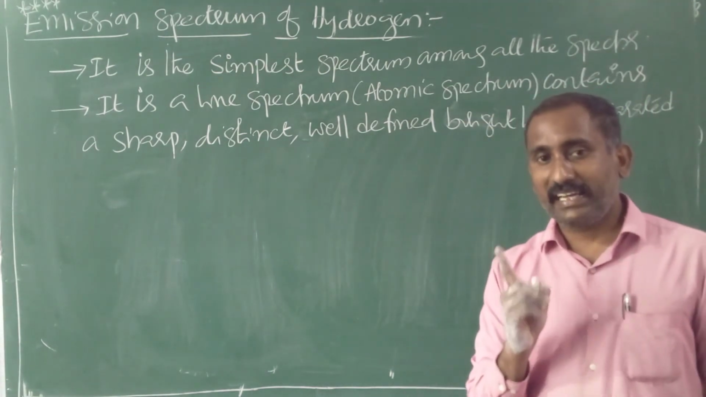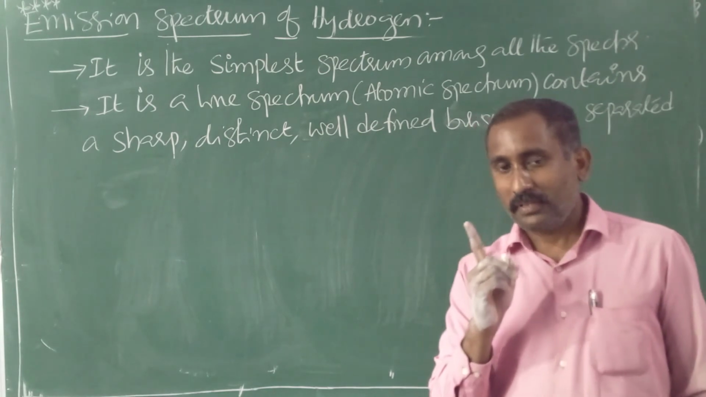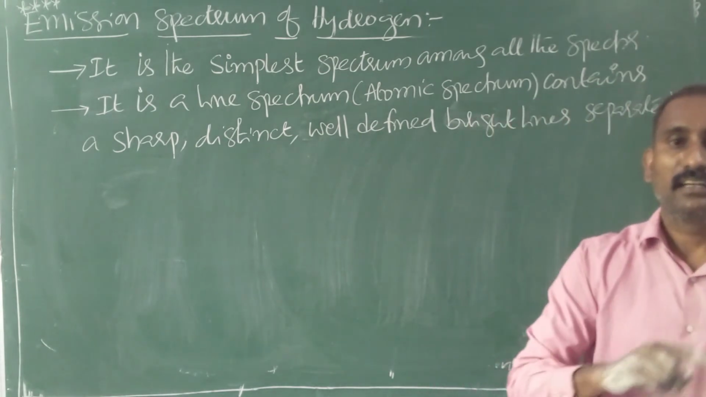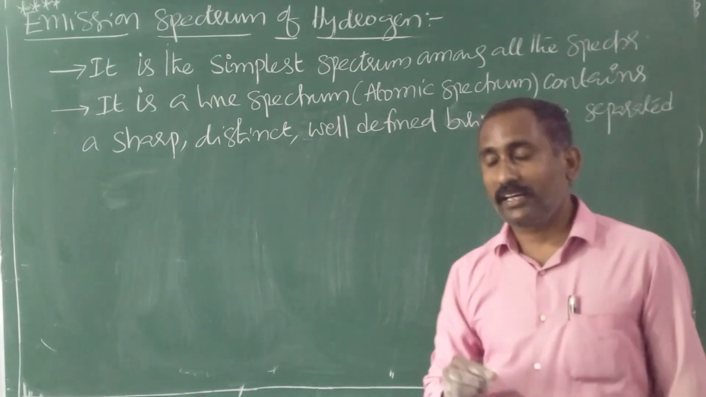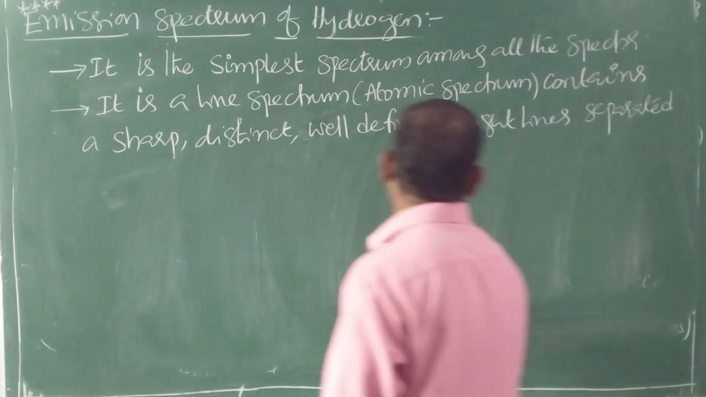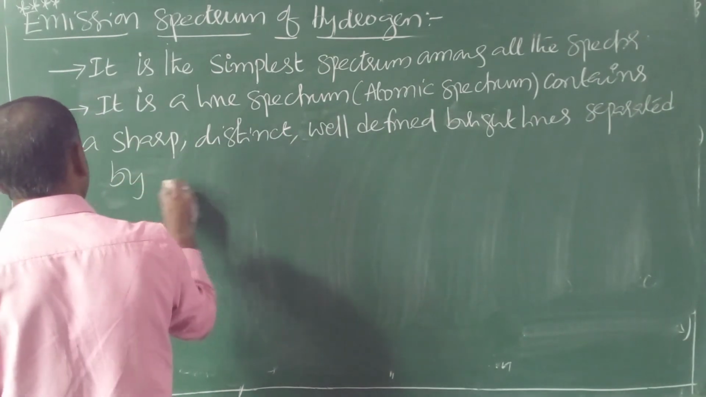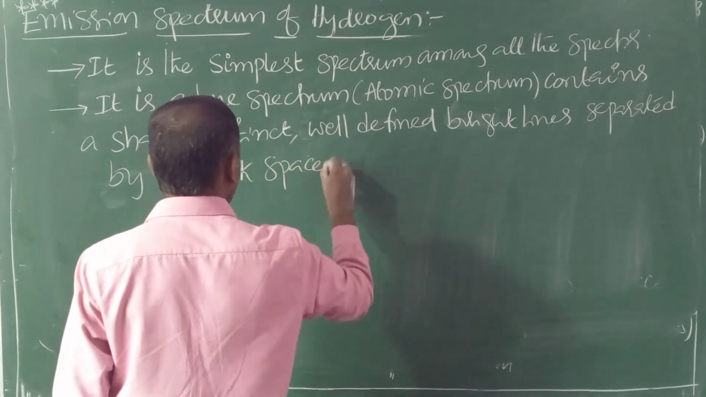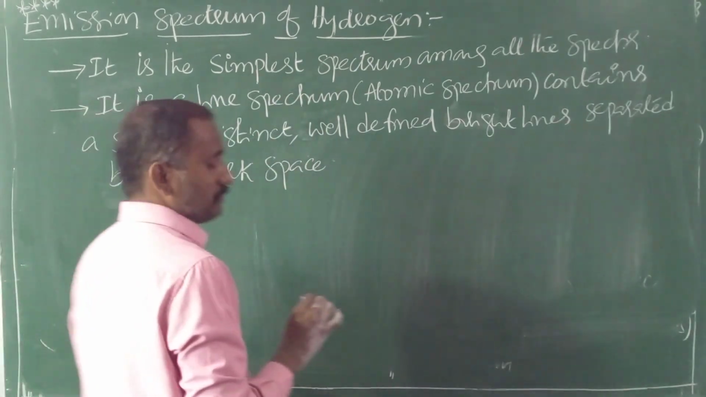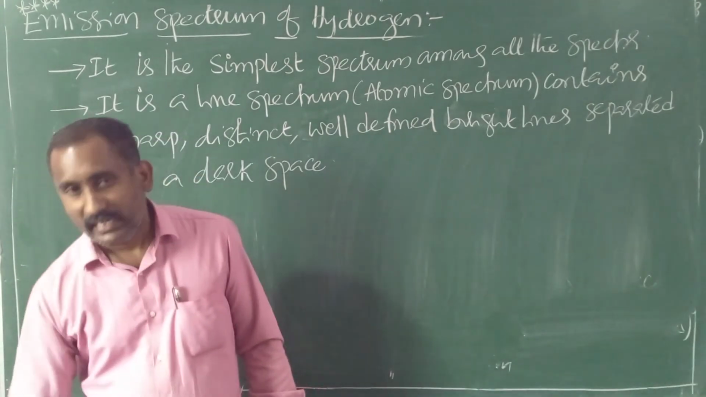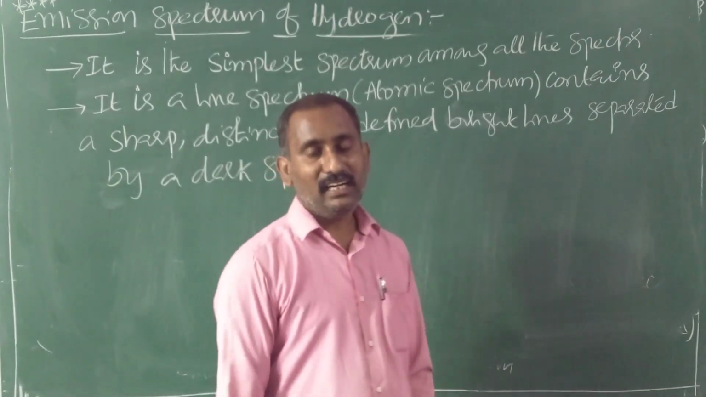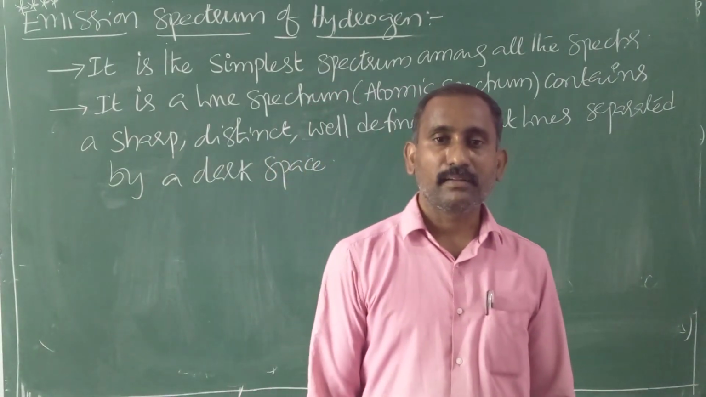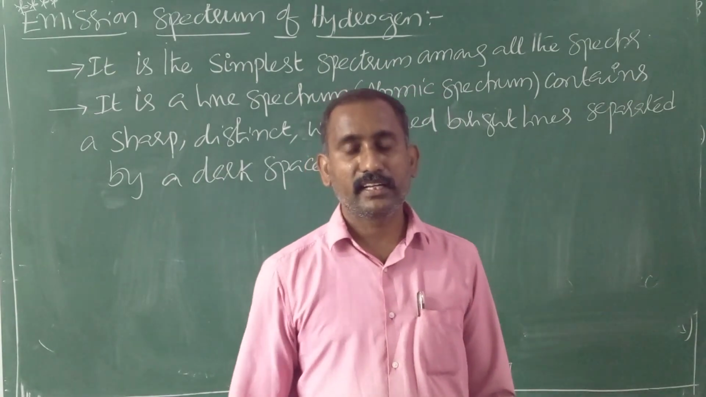Emission spectrum contains bright lines or bright bands recorded on a dark background, bright lines separated by a dark space. So this is the introduction to emission spectrum. The remaining part we will continue in the next class. Thank you.